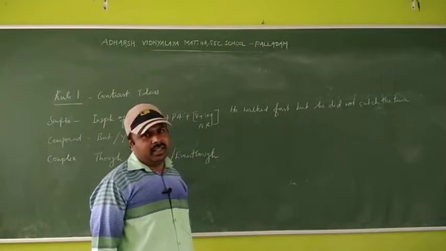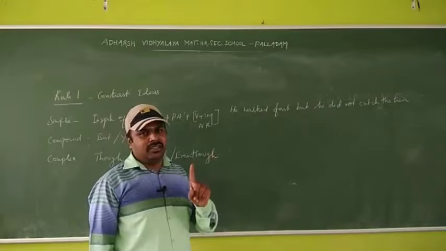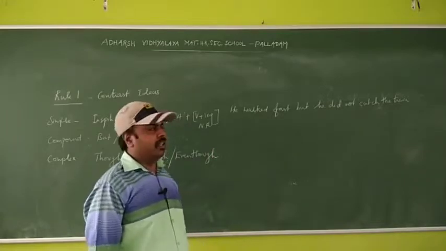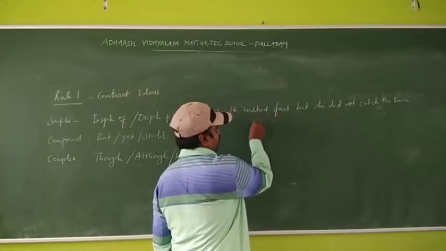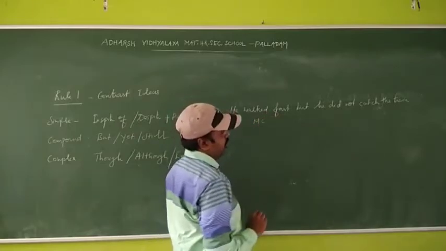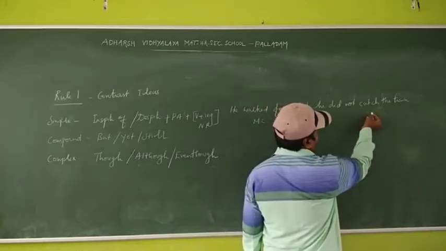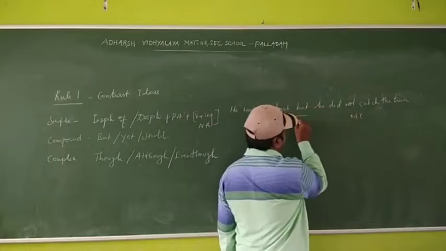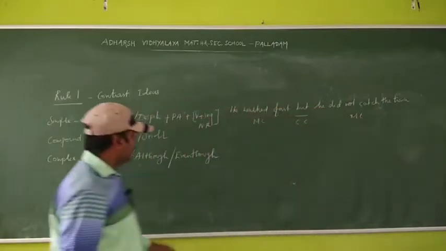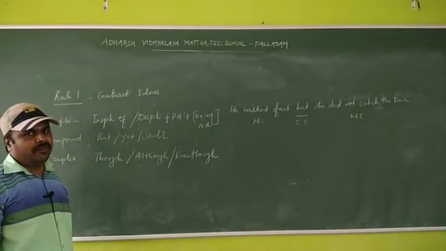So what I said last class, two main clauses and one conjunction means that is compound sentence. Here, he walked fast, it is a main clause. He did not catch the train, it is also a main clause. And but is the coordinating conjunction. So it is compound sentence.